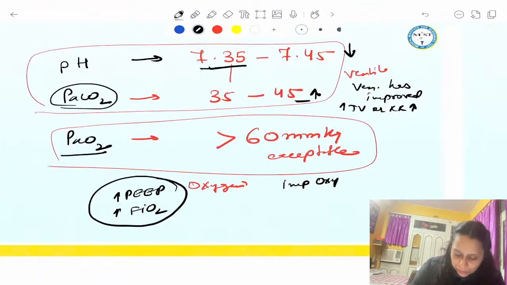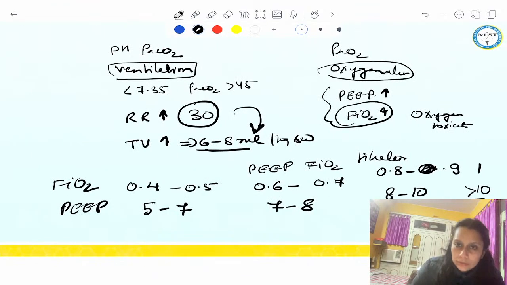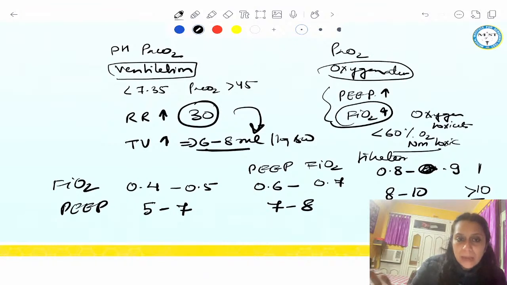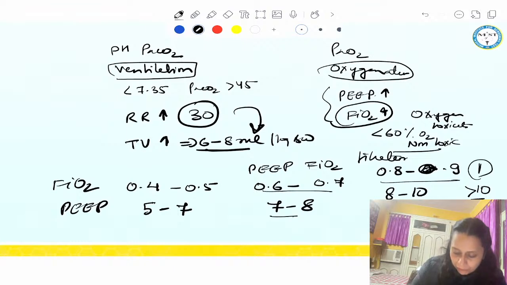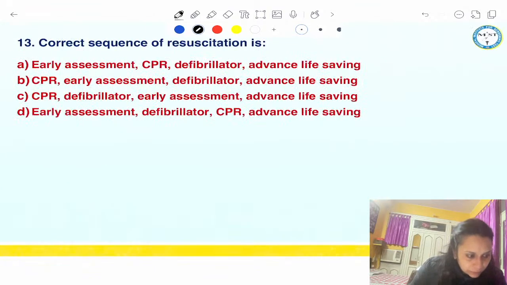Because we try to bring the FiO2 to the non-toxic level, and less than 60% of oxygen is non-toxic. So keep this PEEP FiO2 titration in mind. 0.4 to 0.5, we keep PEEP between 5 to 7, 0.6 to 0.7, 7 to 8, 0.8 to 0.9, 8 to 10, and at 1, we have to keep it at 10, right?